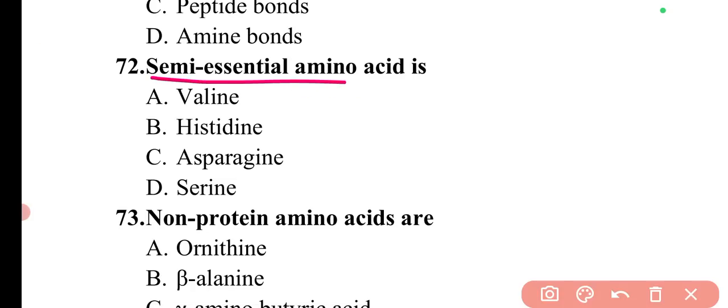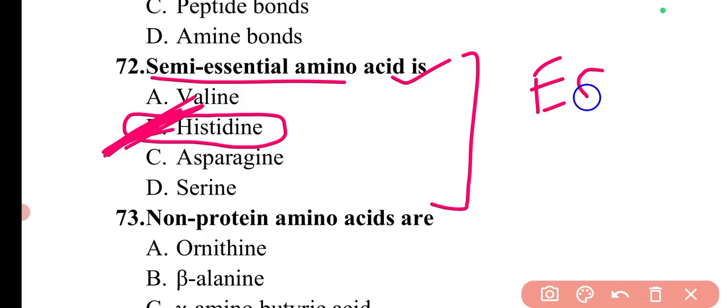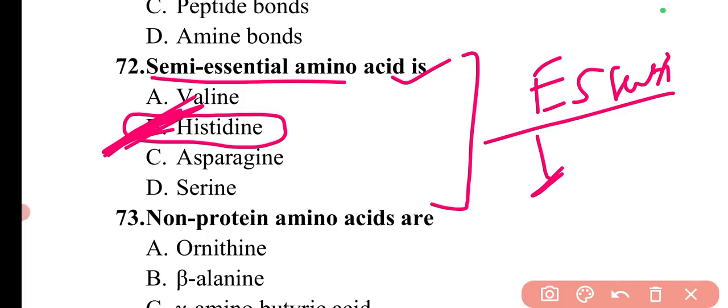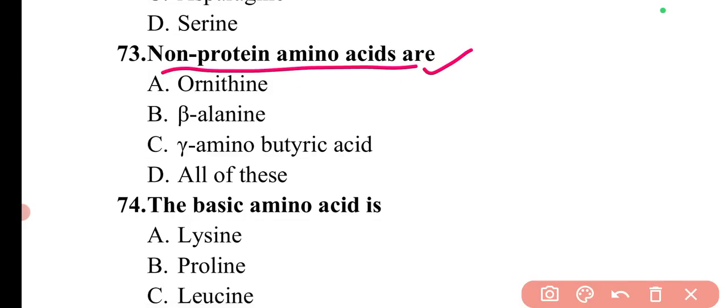Next question is, semi-essential amino acid is. So the semi-essential amino acid is histidine. In some classifications it is considered in another form, but it is a semi-essential amino acid. So here option B will be the correct answer. And the essential and non-essential amino acid classification I have given you in the text so that you can read. Next question is, non-protein amino acids are.